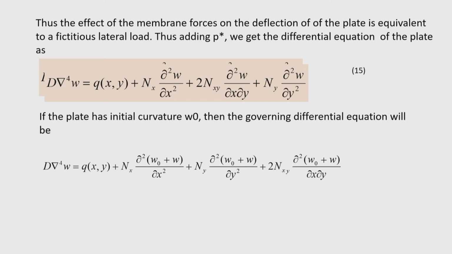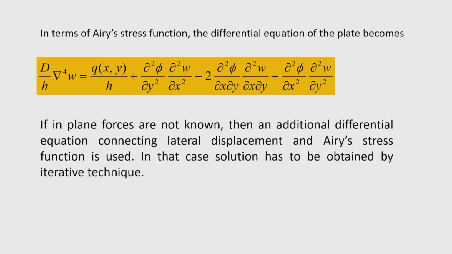Then we can add this to the w and we get this equation, del 4 w equal to q by d plus n x into del square (w naught plus w) by del x square plus n y into del square (w naught plus w) by del y square plus 2 n x y into del square (w naught plus w) divided by del x del y. W naught is the initial imperfection or initial curvature or initial deflection of the plate.